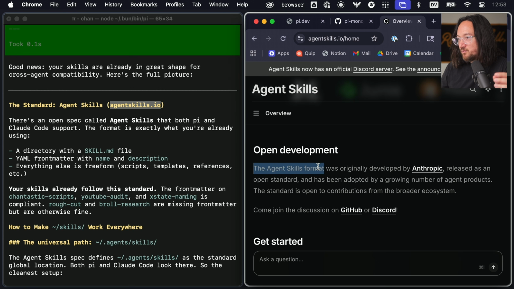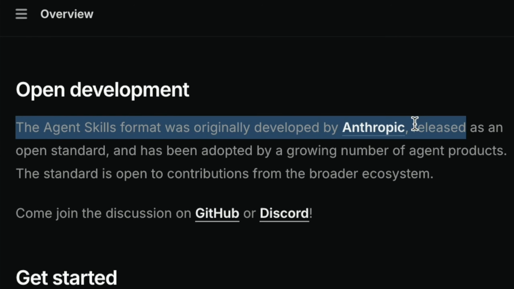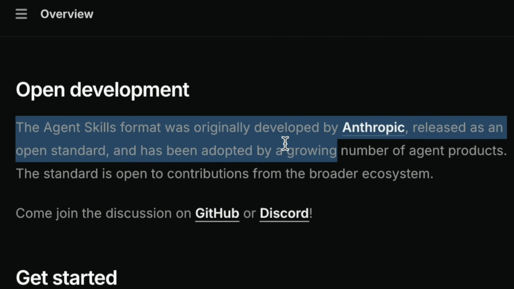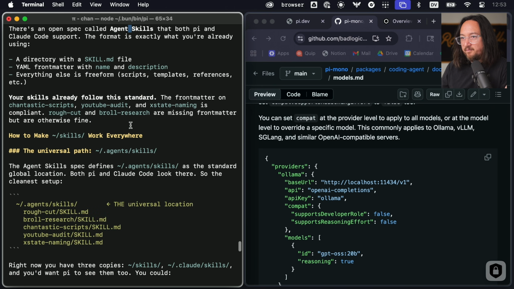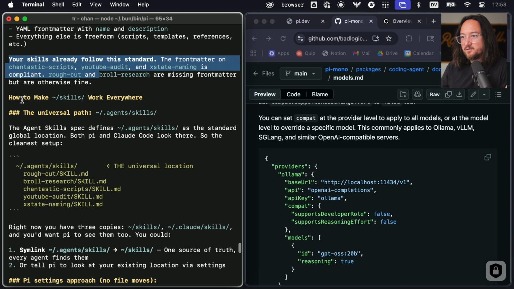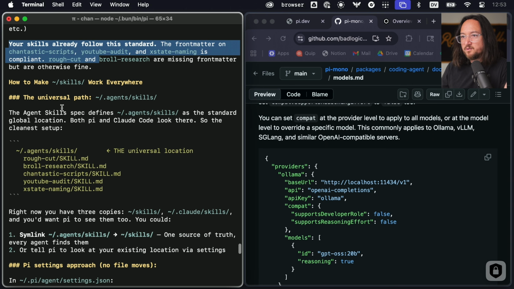The agent skills format was originally developed by Anthropic, released as an open standard, and has been adopted by a growing number of agent products. The format's already what you have. Yeah, I told Claude to write those. Your skills already follow the standard. How to make your skills available everywhere: universal path.